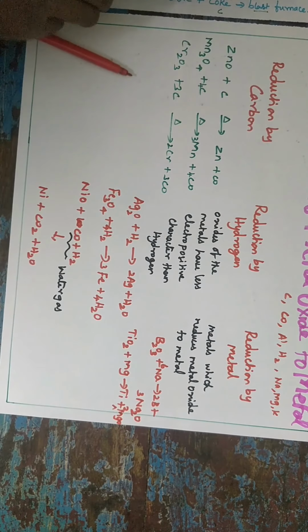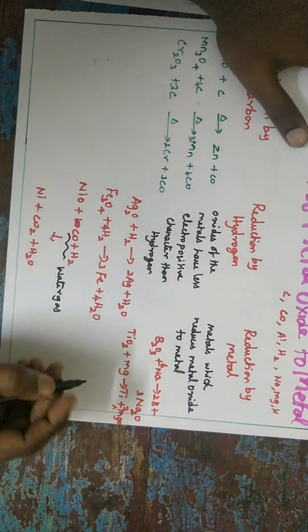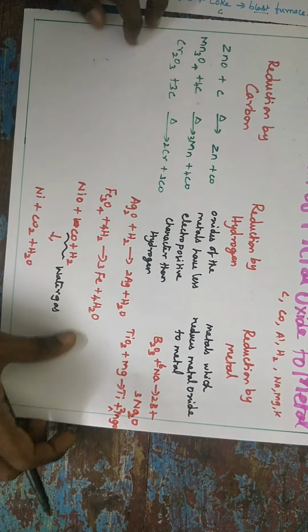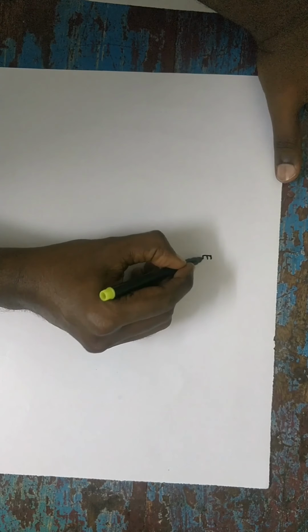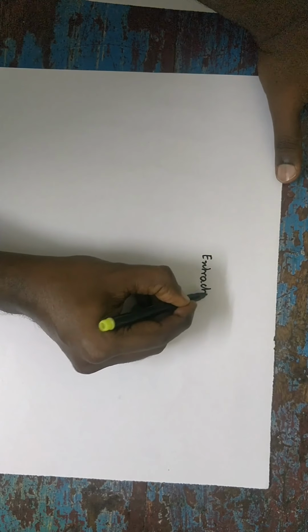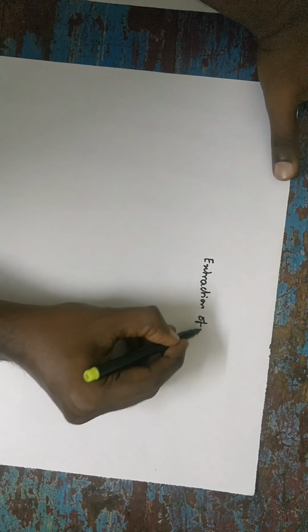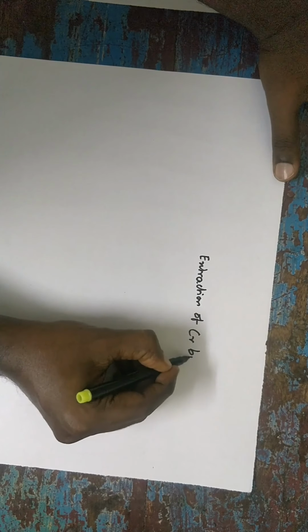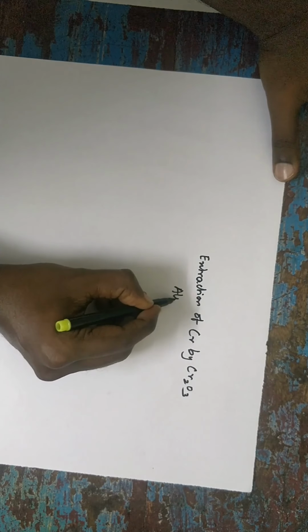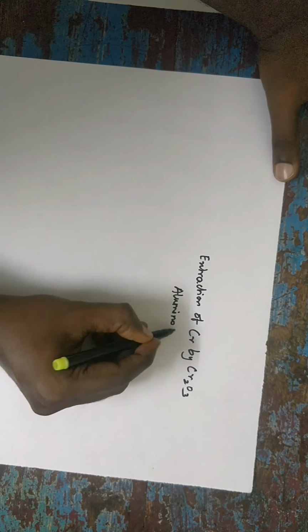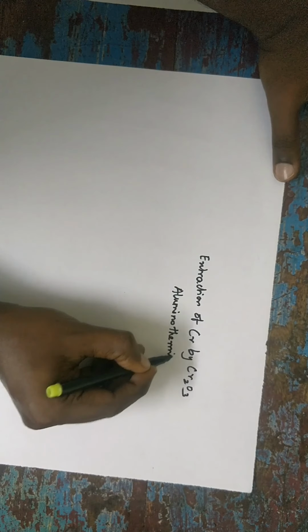So in this case of reduction by metal, one important question is there: what is extraction of chromium from chromic oxide? It is an important process, the aluminothermite or thermite process.